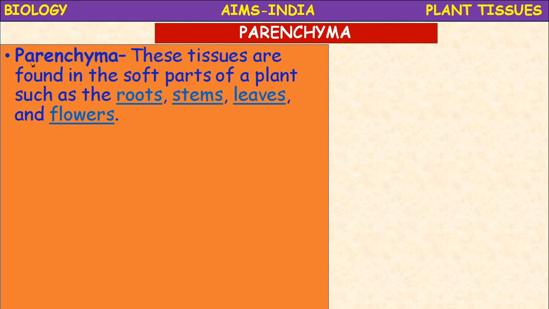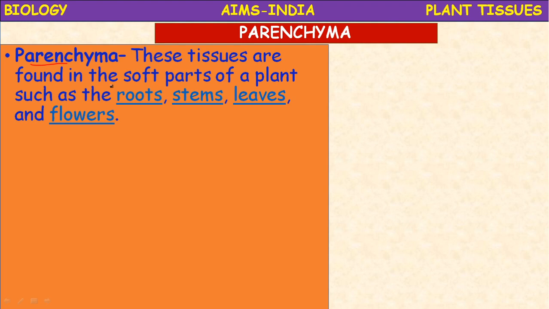Parenchyma is the tissue. Which tissue? Ground tissue. Actually, parenchyma is the fundamental tissue of the plants. It is present in almost all parts of the plant, like roots, stem, leaves, flowers and fruits also, because the stored part of the food is nothing but parenchyma only.